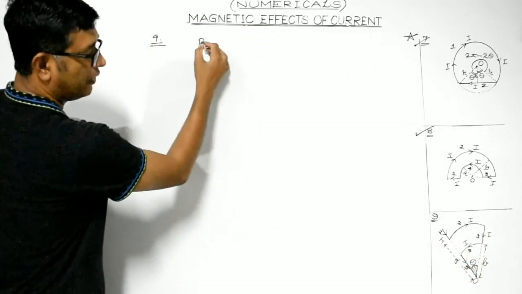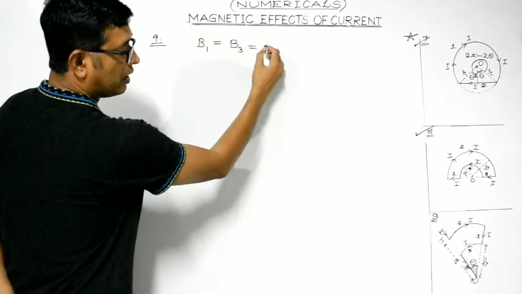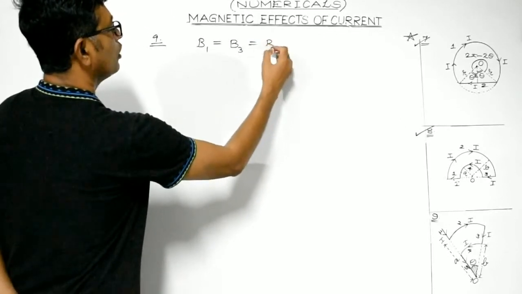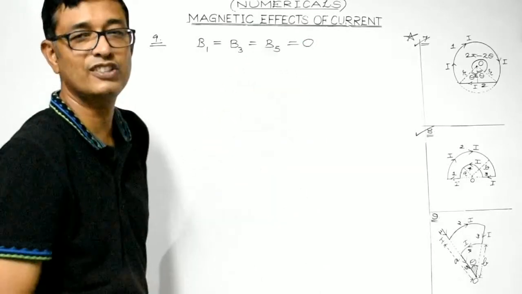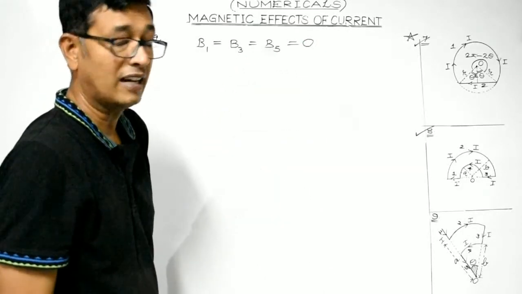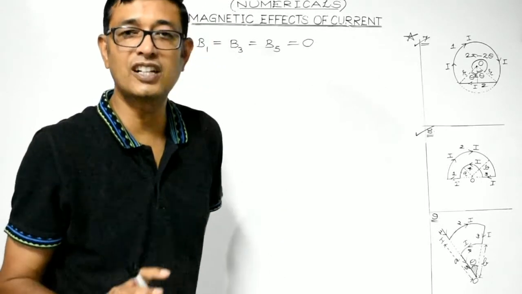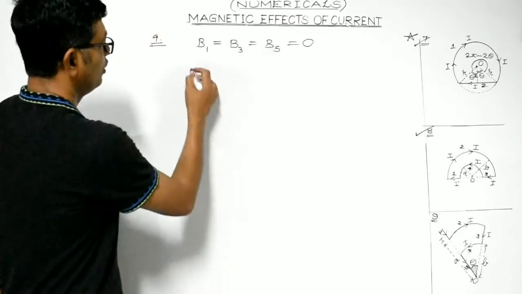So, the magnetic field due to the first, third, and fifth portions of this given diagram would be equal to 0. Point O lies on the axis of these portions, and we are aware the magnetic field at a point on the axis of a straight conductor is always 0. No doubt regarding that.